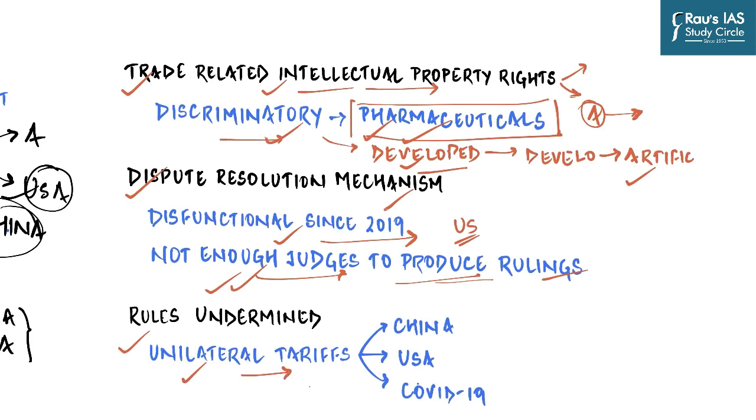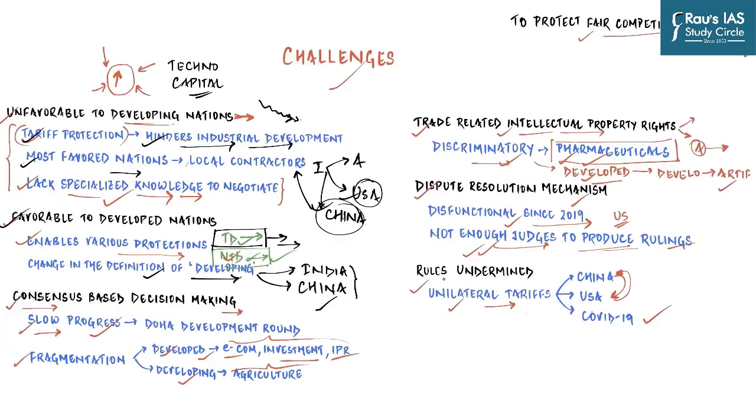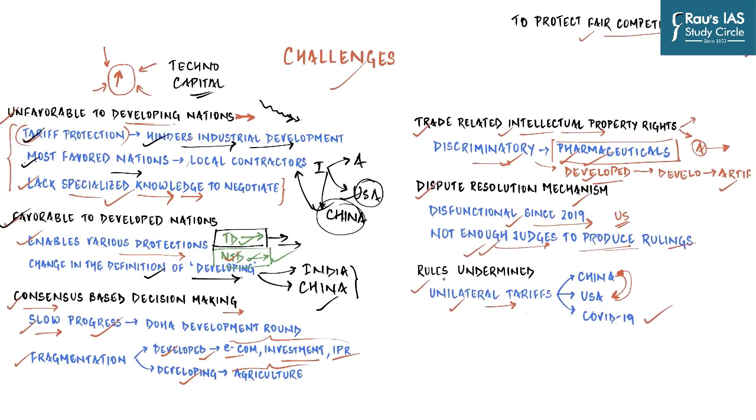If you are reading the newspaper, you must have read that in the past 2 to 3 years, China and USA have unilaterally imposed various kinds of tariffs on each other's products without paying heed to the rules and procedures of WTO. Similarly, in the wake of the COVID-19 pandemic, many countries including India have resorted to protectionism despite WTO being in existence. So clearly you can understand that the challenges in front of WTO are not small. There are mega challenges which the new Director General would have to face.